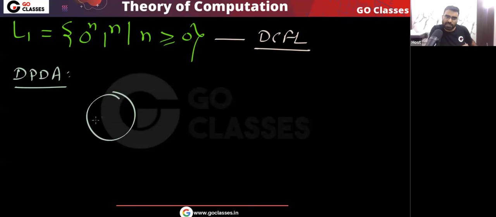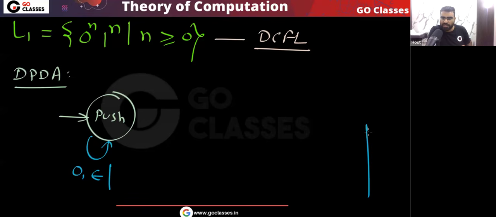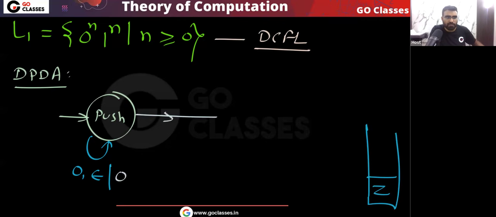The DPDA will be like this. This is the push state. In the push state, what will I do? For every 0, without looking at the stack, don't pop anything, don't read anything from the stack, you will push 0. Yes or no? Very simple. So remember, without popping anything from the stack, this means we are pushing 0 in the stack. So you can see for every 0 we will push 0.